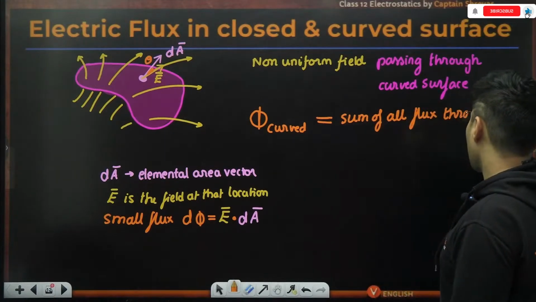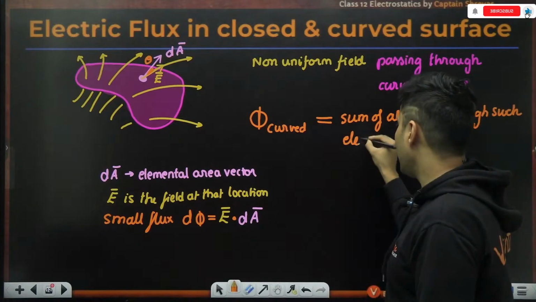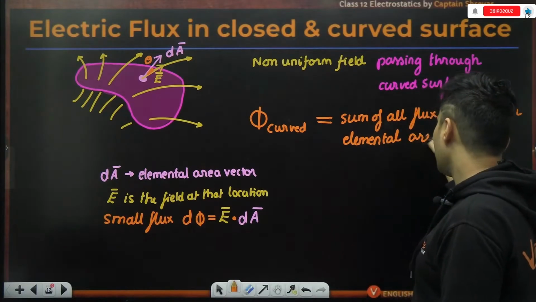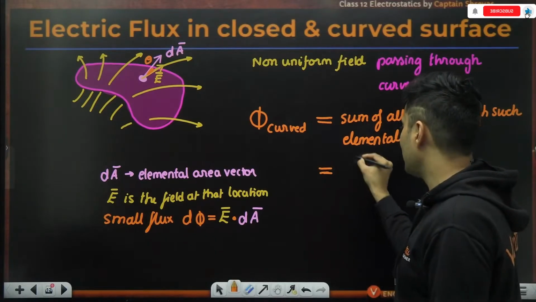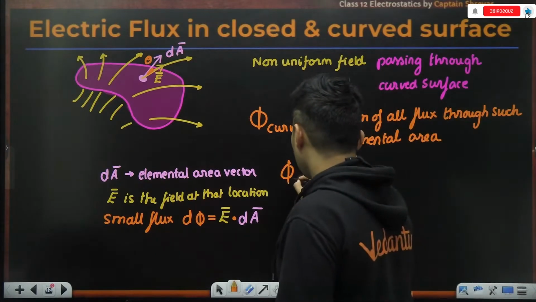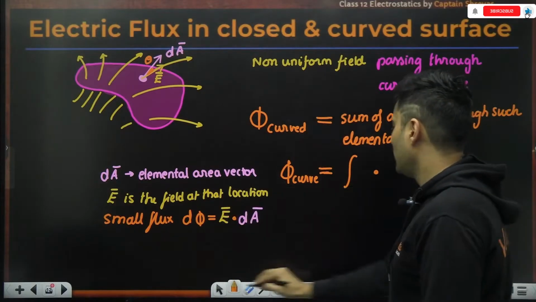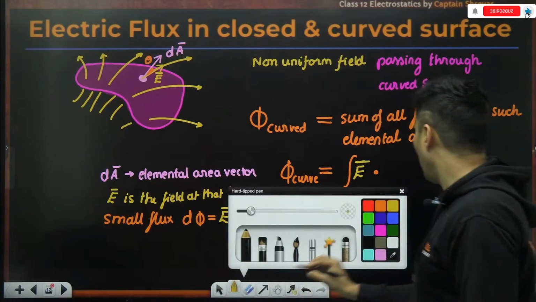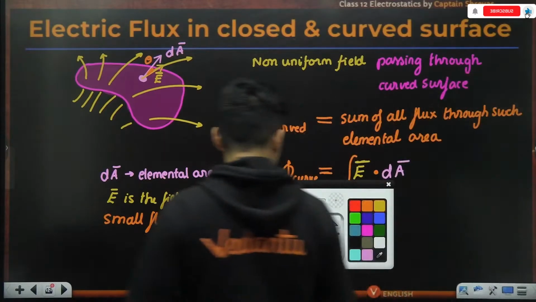through such elemental areas. Because we are talking about the sum of small numbers, that process is called integration. So the flux through the curved surface will be the integration of the electric field dot area vector, that is the answer for it.